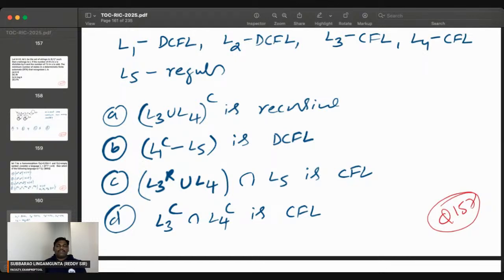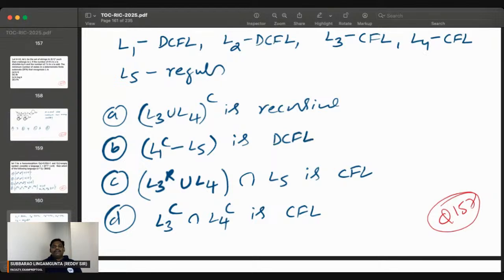L3 CFL, complement is CSL. L4 also CFL, complement is CSL. CSL intersection CSL, but he's saying CFL, so wrong. In option C, L3 is a CFL, CFL reverse is CFL, CFL union CFL, CFL intersection regular is CFL. So C is correct.